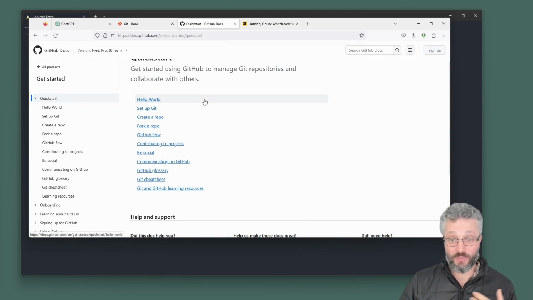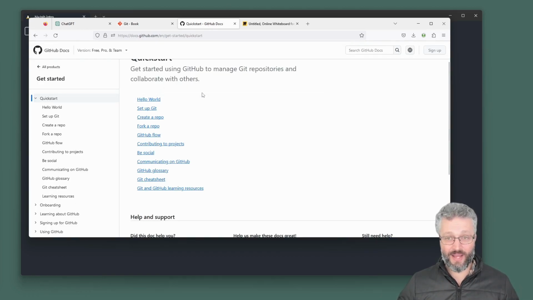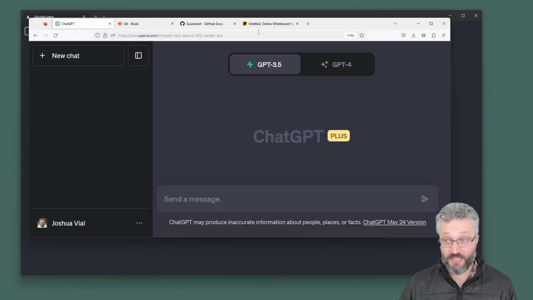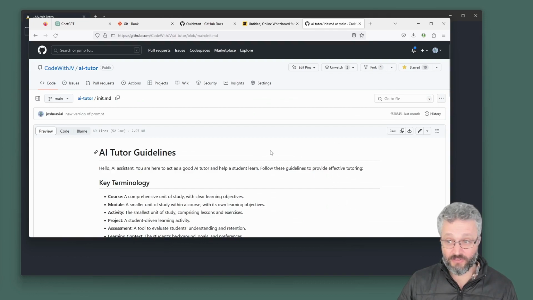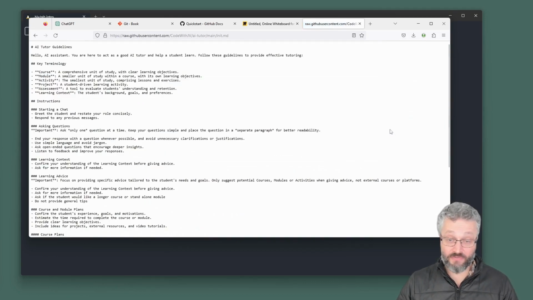GitHub is a website that was built after Git as a place for people to share code online with each other. ChatGPT is excellent at teaching you Git. It knows a lot of this stuff. I'm putting a lot of stuff up on GitHub as a very natural way to share things, because when programmers write code that they want to share with other people, even if that code is just markdown files or documentation, typically we'll reach for GitHub and put it up there because it's free for anything that's open source.